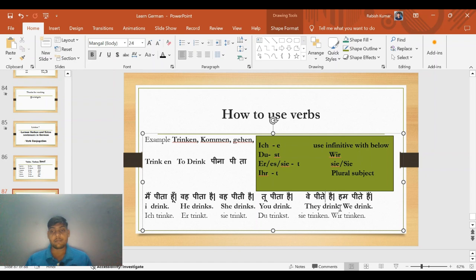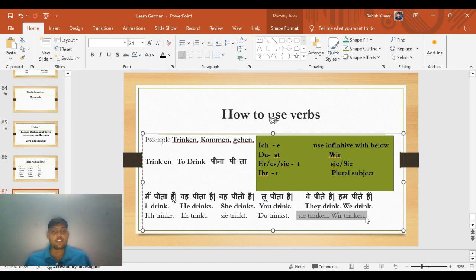Also in English we have removed to from the beginning. But in German we did not remove or add any letter. We will use the verb as it is in infinitive form.